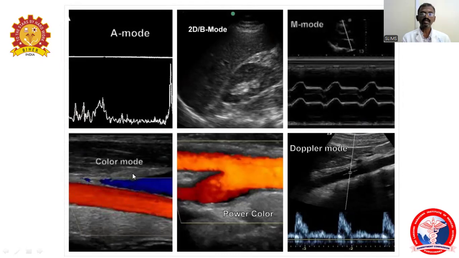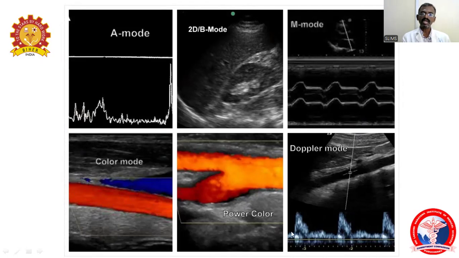So this is called color flow mapping, that is CFM. And another one is the power flow mode, that is called power Doppler. Here we cannot find out which frequencies; it has a higher frequency that produces a power Doppler. That is called power Doppler. And then there is the spectral Doppler mode.